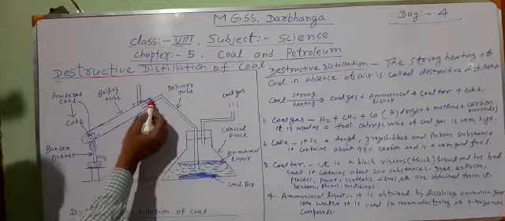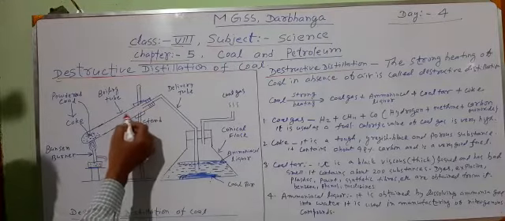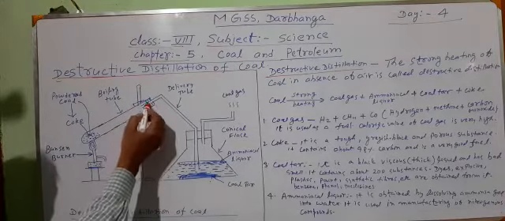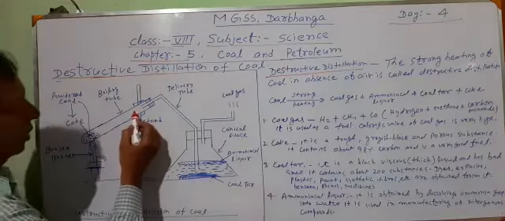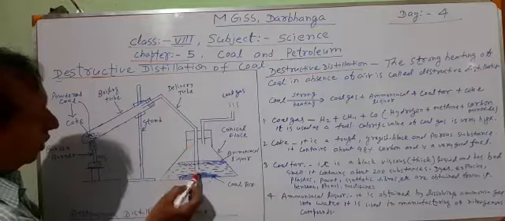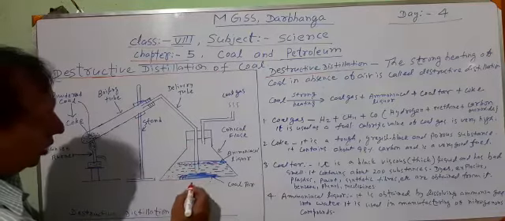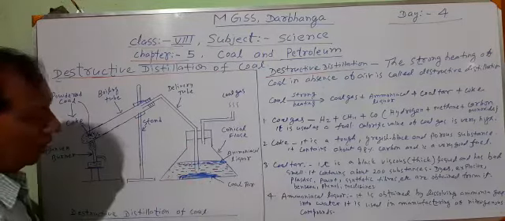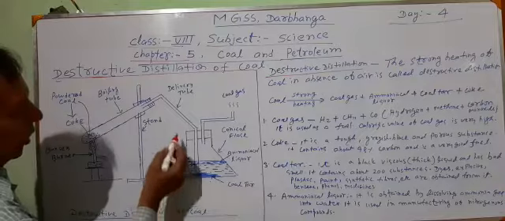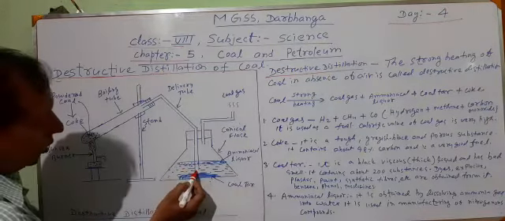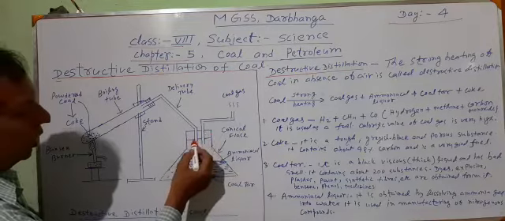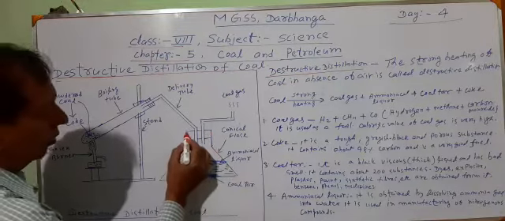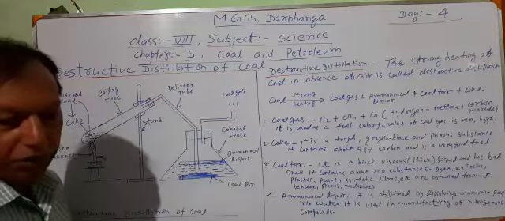This boiling tube is fitted with the help of a stand. Then one delivery tube is fitted in the boiling tube with the help of this cork. One end is in the glass tube and the other is in the conical flask. This is a conical flask. Conical flask contains some water. The other end is dipped into the water. And in this conical flask, two delivery tubes are fitted.